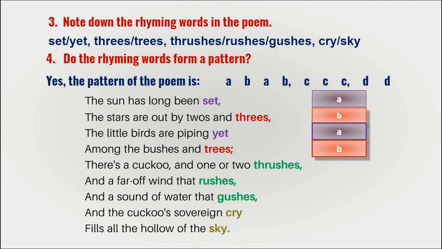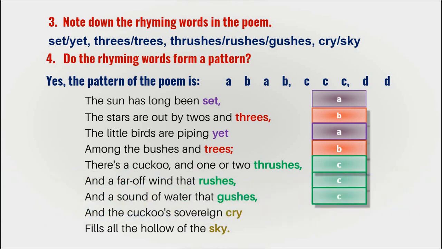Thrushes is a new sound which is being heard in this poem. It's neither like A nor like B. So therefore we call it C because it's a new sound. Then again the next sound is "rushes". So rushes, thrushes sound the same, so we call this C. Gushes also sounds the same, so we call this C again.